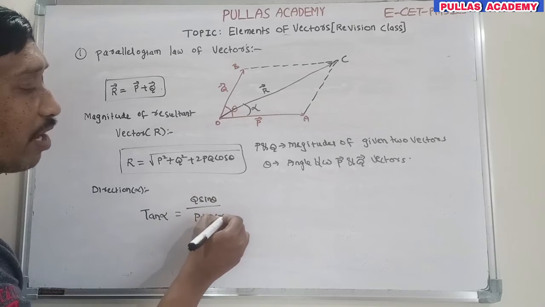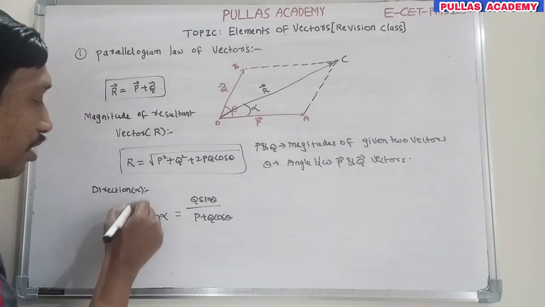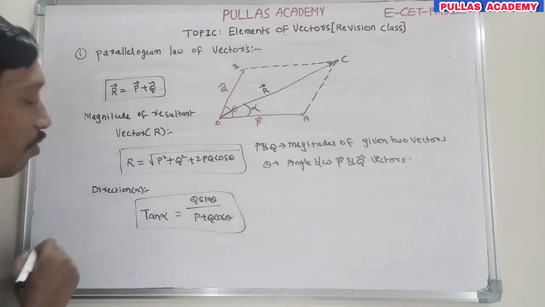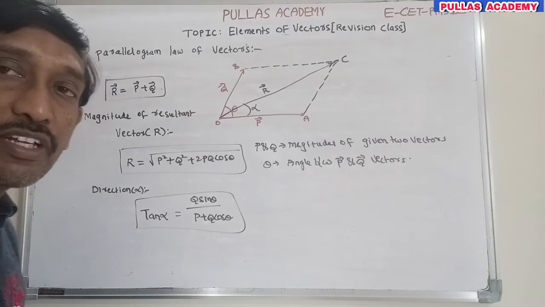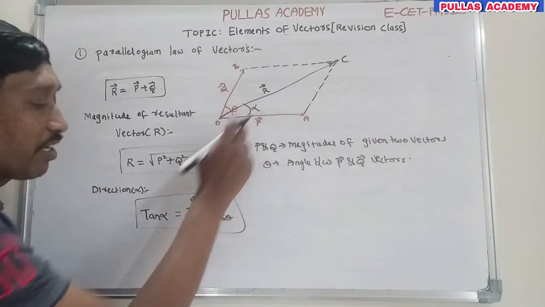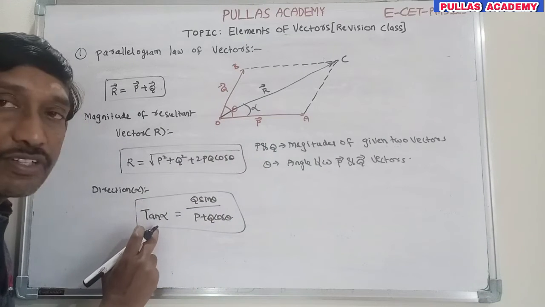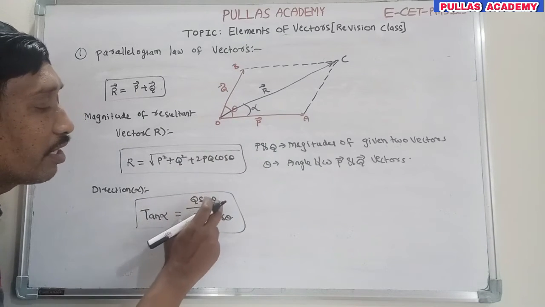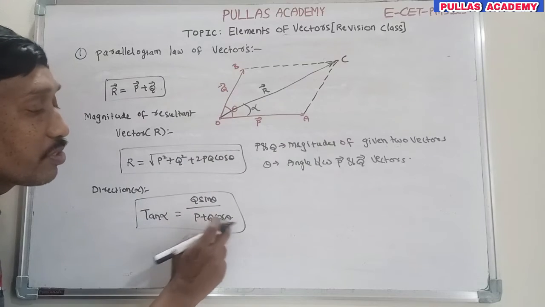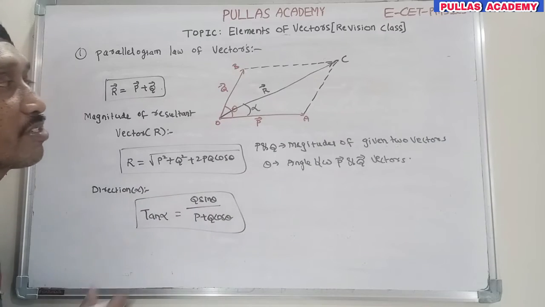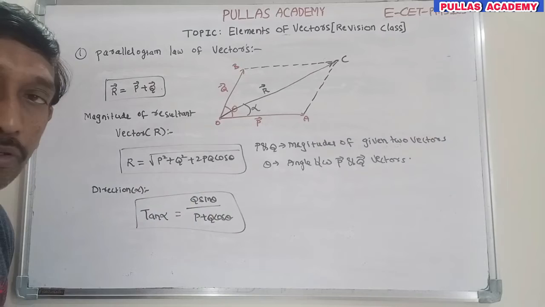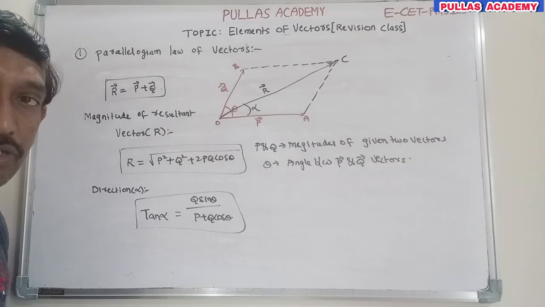Here the known values are P, Q and theta. In terms of known quantities, this is the expression for the direction of the resultant vector. This resultant vector makes some angle alpha with the P bar vector. So tan alpha is equal to Q sin theta by P plus Q cos theta, that is the formula. Okay, now you need to understand it in this way.